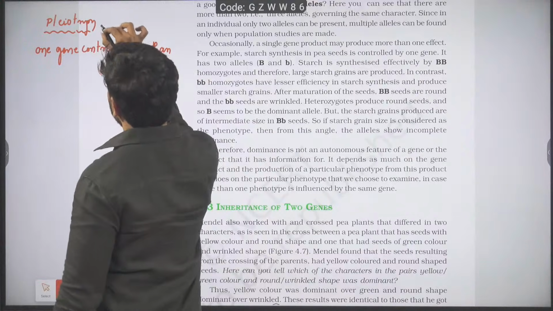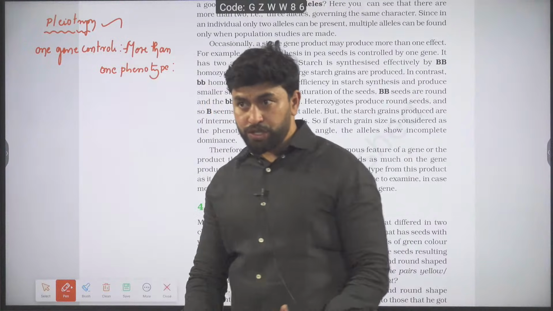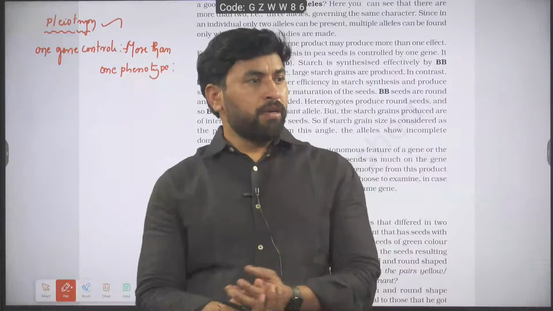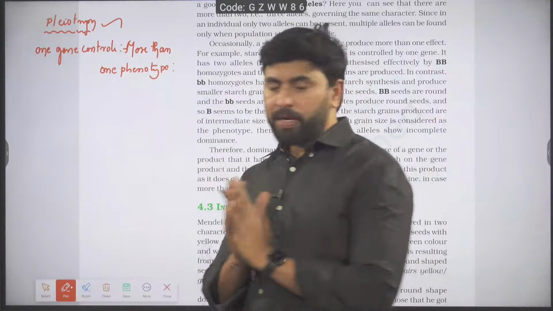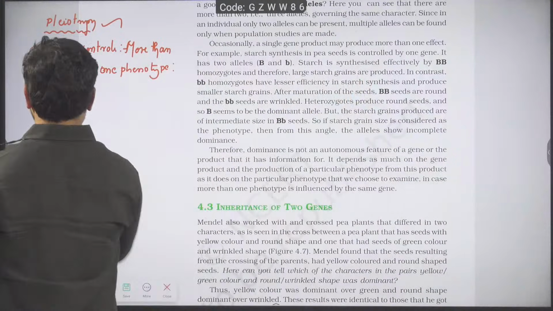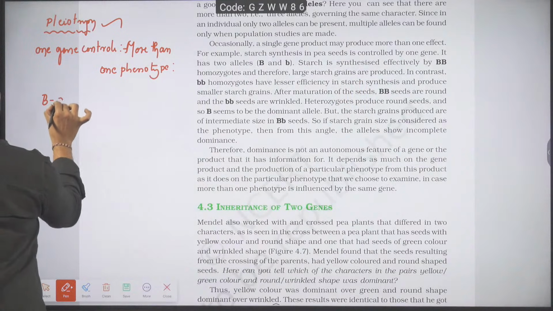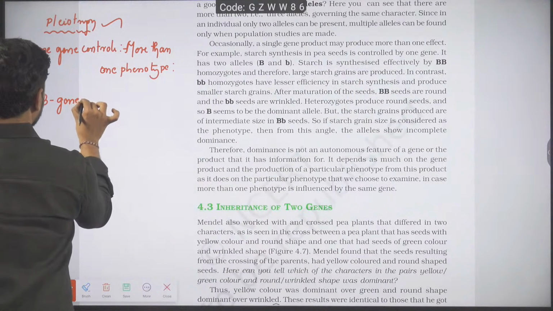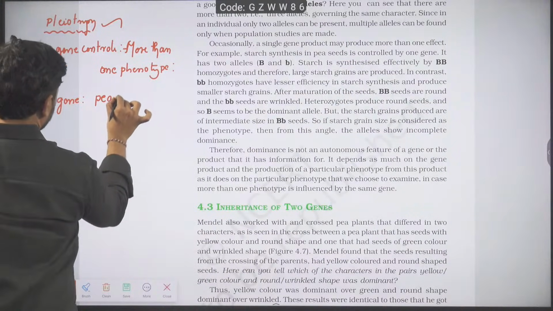That phenomenon we call pleiotropy. One gene, more than one phenotype. Observe here, what is that example given? They have given one gene called the B gene in the case of pea plant.